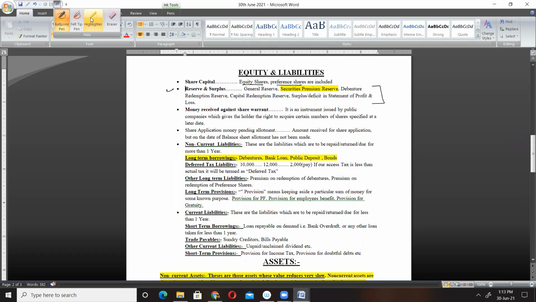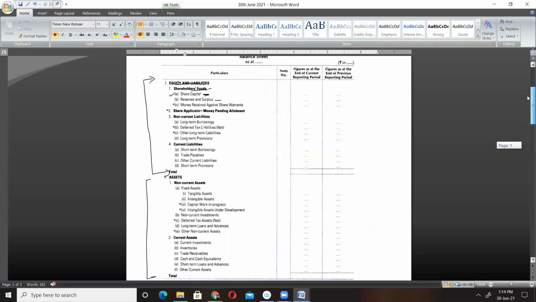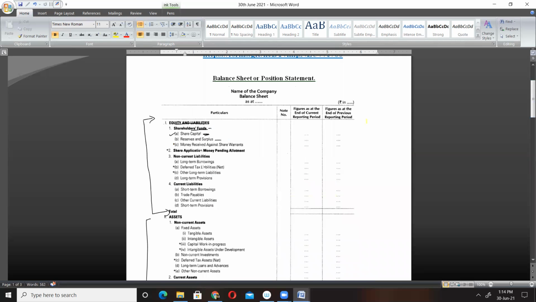Various accounts, namely the balances of general reserve, securities premium reserve, debenture redemption reserve, capital redemption reserve, surplus or deficit in the statement of profit and loss, etc. These are the items shown under the heading reserve and surplus. In examination, you might get questions like, for example, general reserve: while preparing the balance sheet of a company, under which heading is it shown?